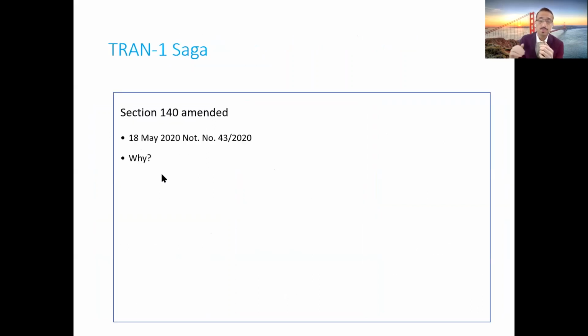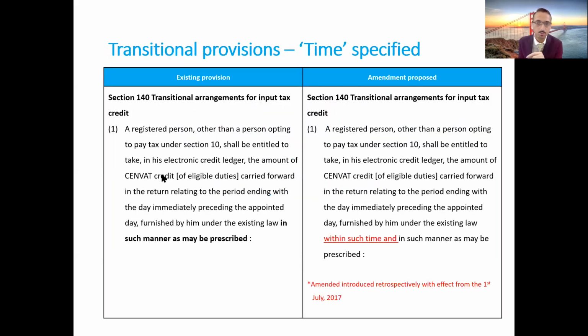Now what happened? After the Delhi High Court judgment was delivered, the GST authorities immediately amended Section 140. As we were discussing, Section 140 only talked about the prescribed manner, but did not specify the time limit. So it was said that Section 140 did not have enabling power to specify a time limit. To provide specifically for enabling power, Section 140 was amended.